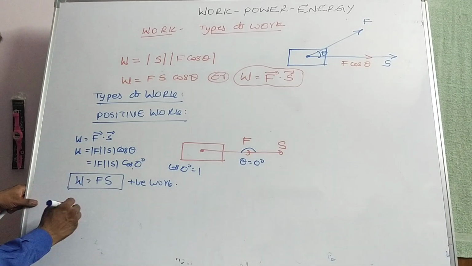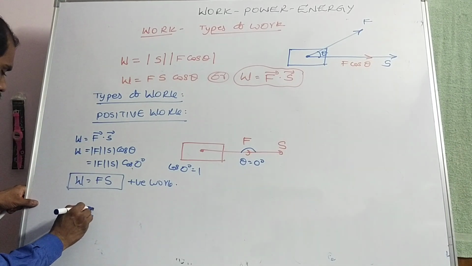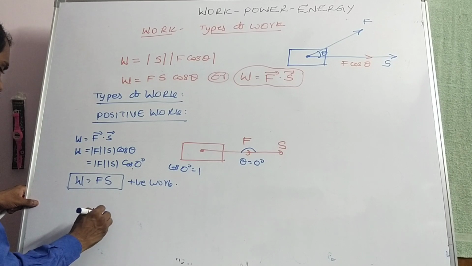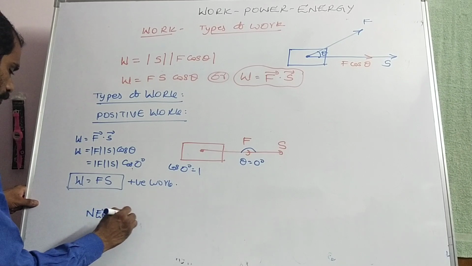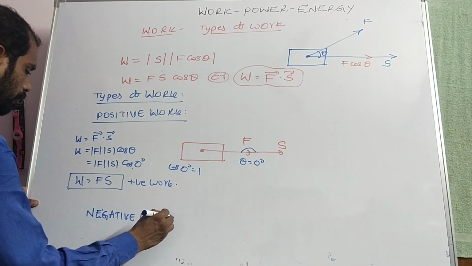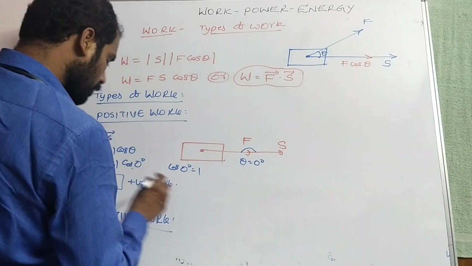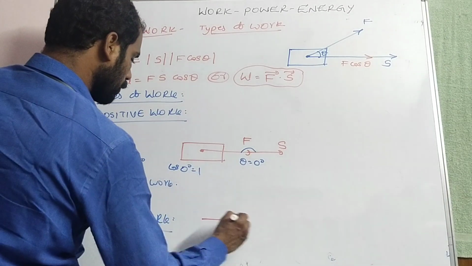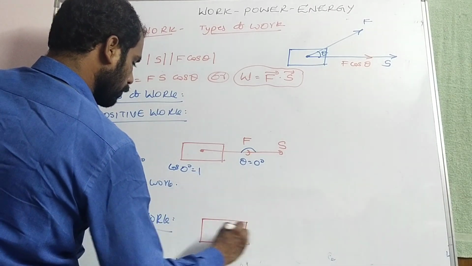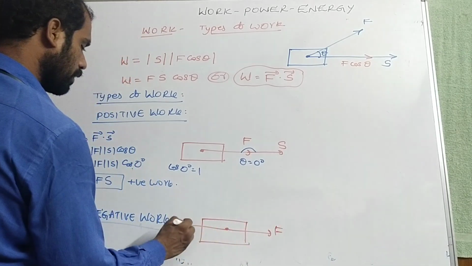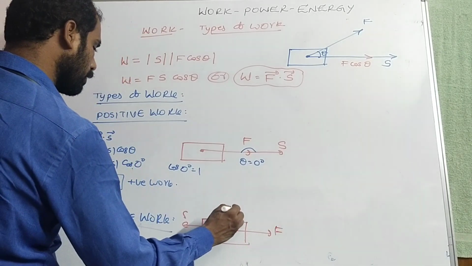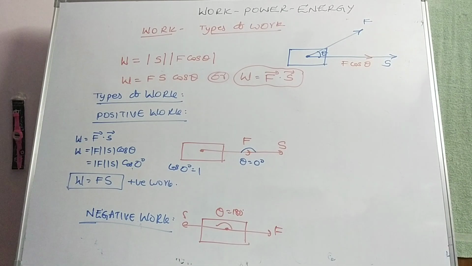Next, what about negative work? If force is acting in one direction and the body is moving in some other direction, if force is applied like this and the body gets displaced like this, then theta is equal to 180 degree.